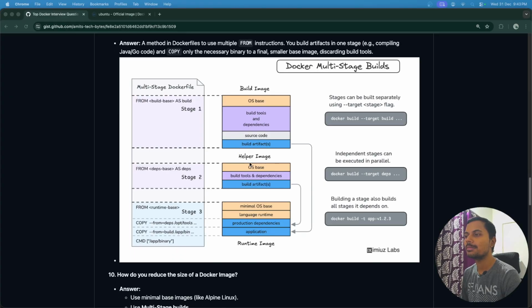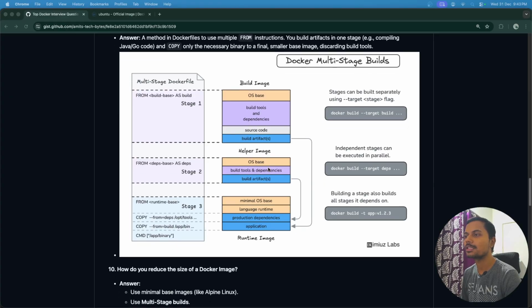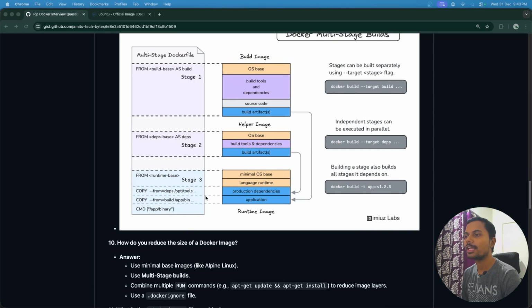We can do some other operations too. And in the final stage, this is our runtime image. So this is a minimal OS based language runtime, and whatever artifacts and production dependencies are there, only those things we will have here, instead of all the source code and unnecessary files.